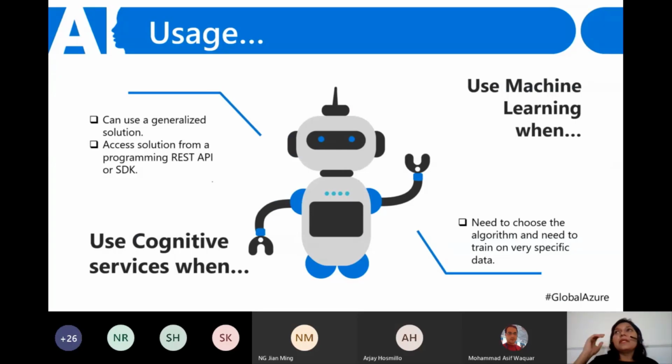At the risk of repeating myself again, we use cognitive services when we want a generalized solution, and we want to build that solution easily with the help of REST APIs or SDKs or pre-built machine learning models which are exposed as interfaces to a programmer. And we are going to use machine learning when we need a very specific algorithm.